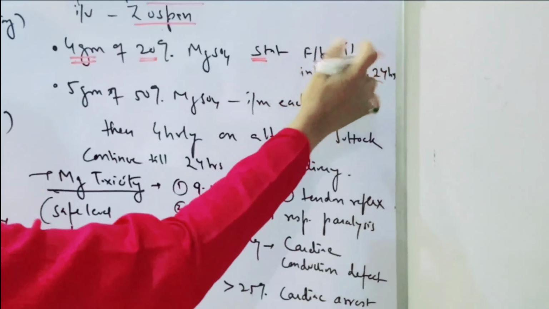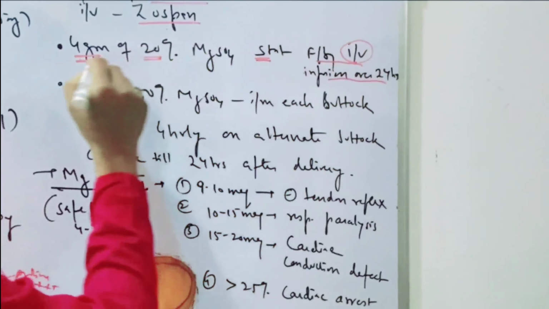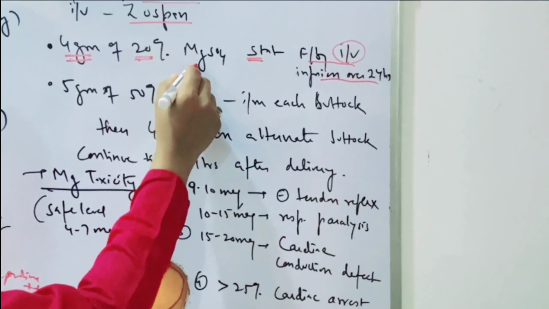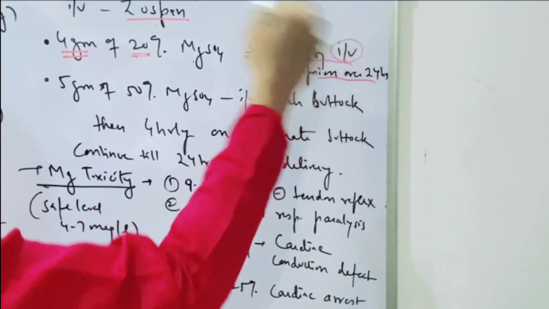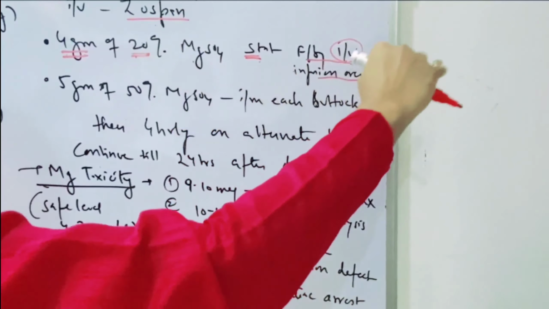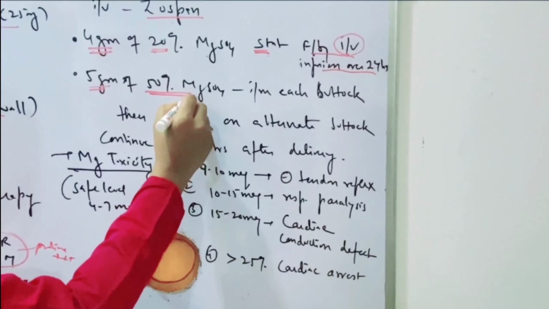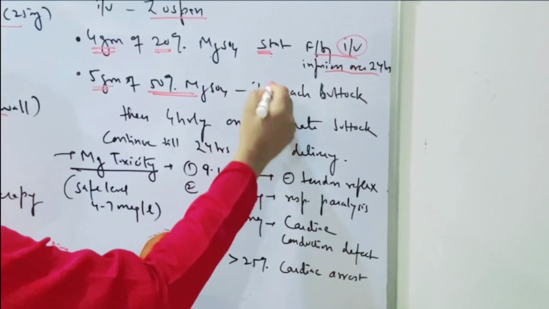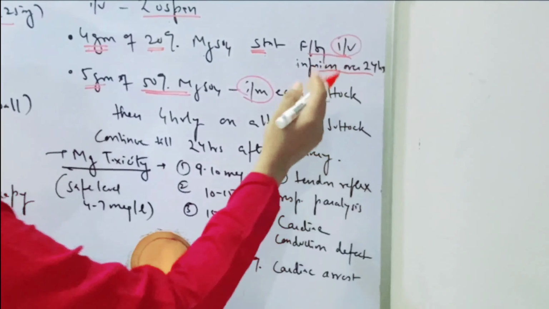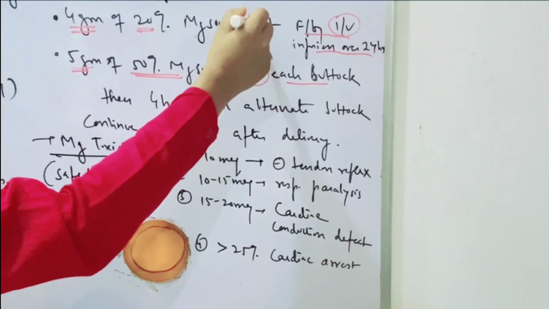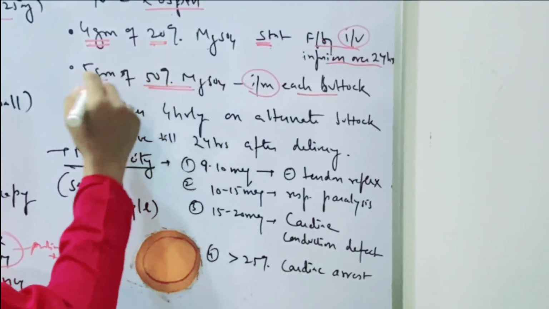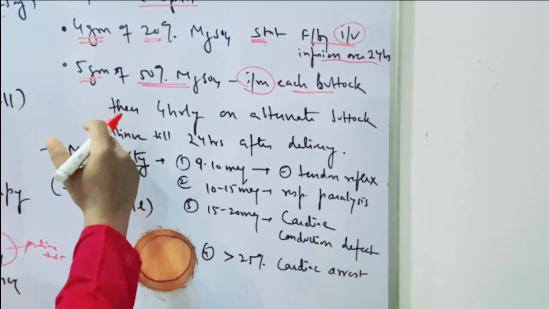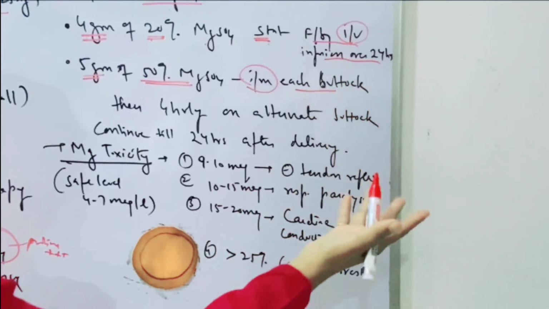So this is about IV therapy. This is known as IV therapy. That 4 gram of 20% magnesium sulfate is given stat. First dose is given stat and then next it should be continued throughout 24 hours. Next is 5 gram of 50% magnesium sulfate. It should be given intramuscular in each buttock. तुरंत, as we push IV, तुरंत within minutes we have to give an IM also. 5 grams on each buttock, 5 grams on right and 5 grams on left.